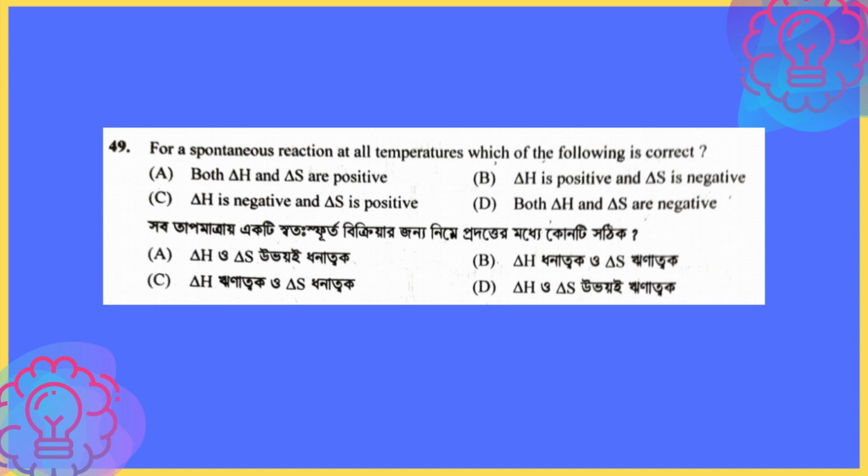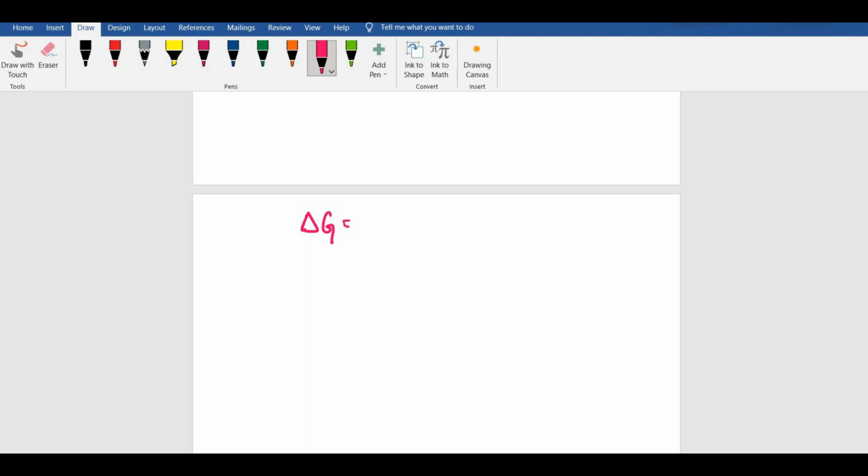The next question says that for a spontaneous reaction at all temperatures, which of the following is correct? We have to say which of the following expressions are correct. What do you mean by a spontaneous reaction? That is, delta G, the Gibbs free energy, has to be negative. That is the condition for spontaneity of a reaction. Now we know delta G is equal to delta H minus T delta S. Right? Now we have to go through the options.